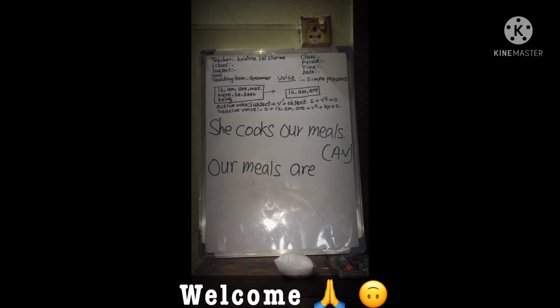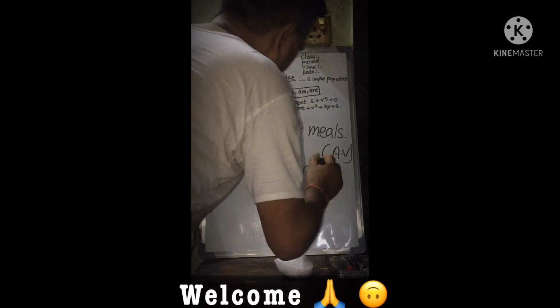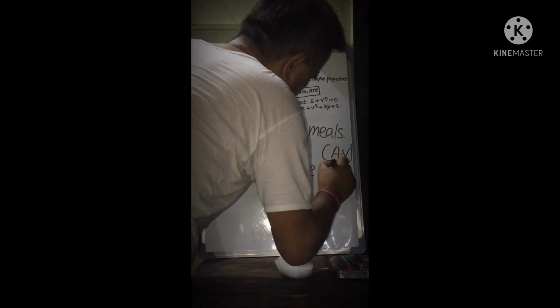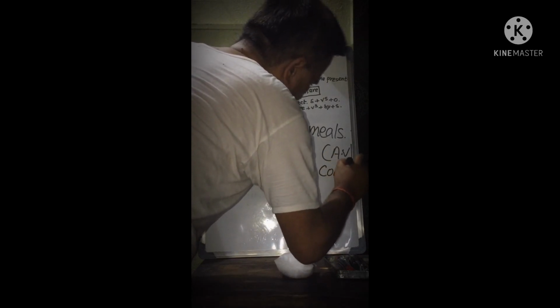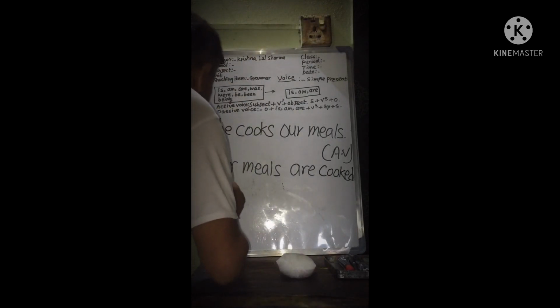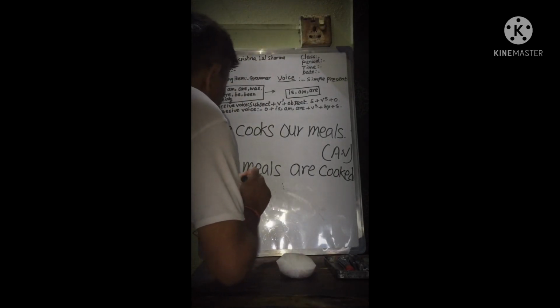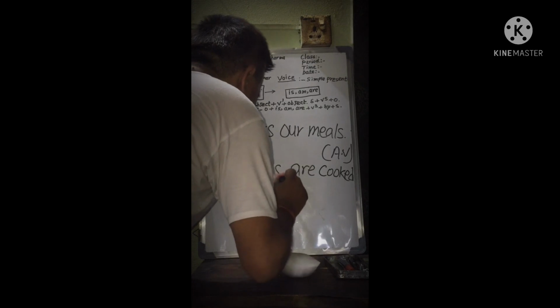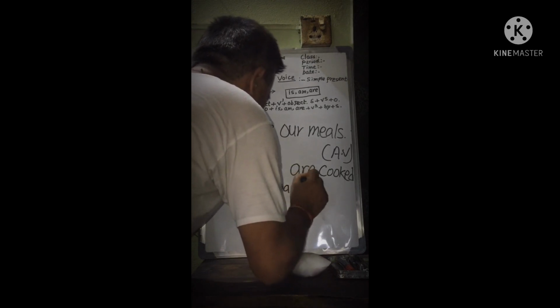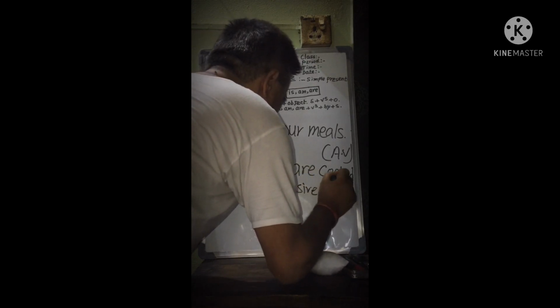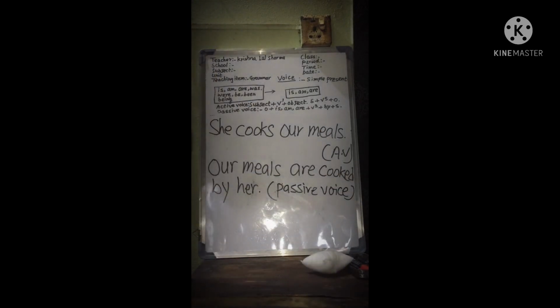Our meals are cook, cooked, cooked. Our meals are cooked by her. This is passive voice.